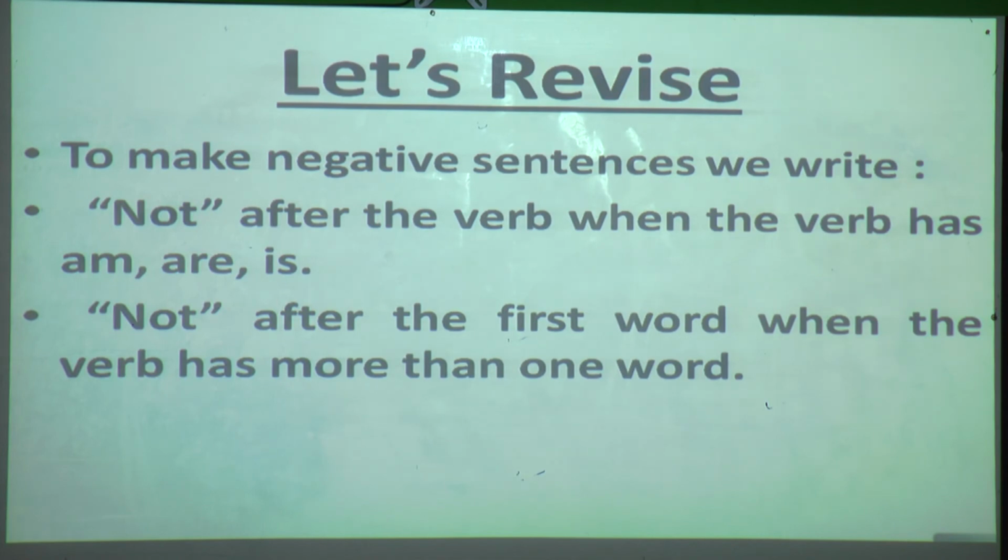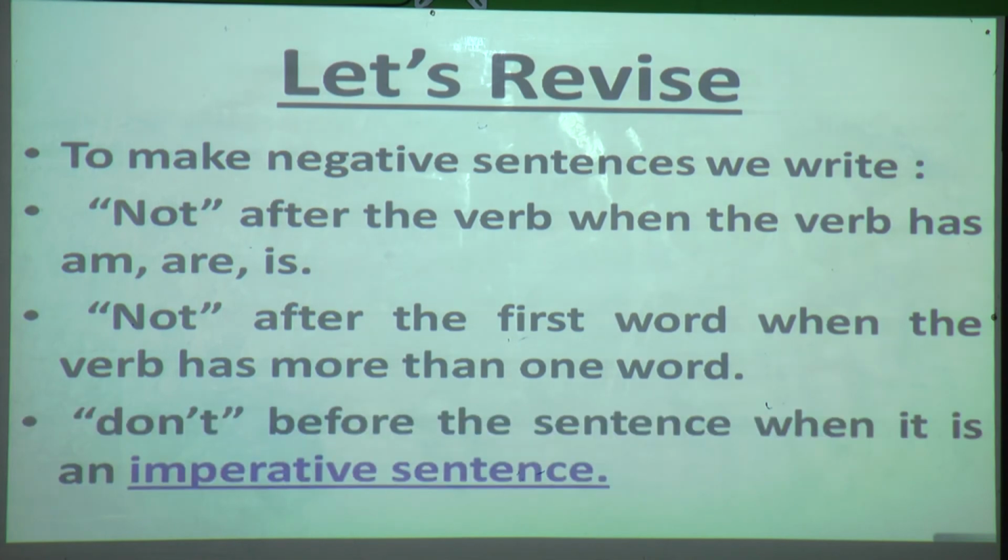So students, you should first see how many verbs there are in a sentence. If it is a single verb, then it is very easy for you: after a single verb you can put the not. But when there are 2 or more than 2 verbs, at that time after the first word only you have to put the not. And if it is an imperative sentence, what are we going to do, students?